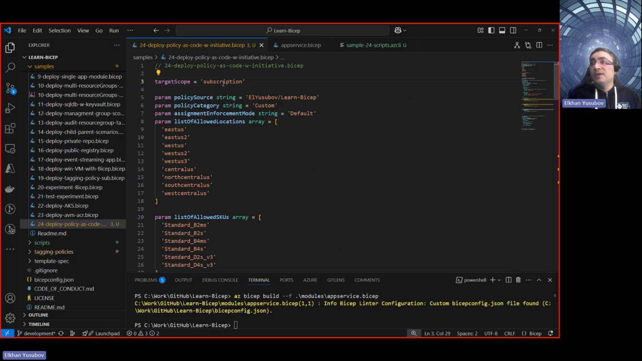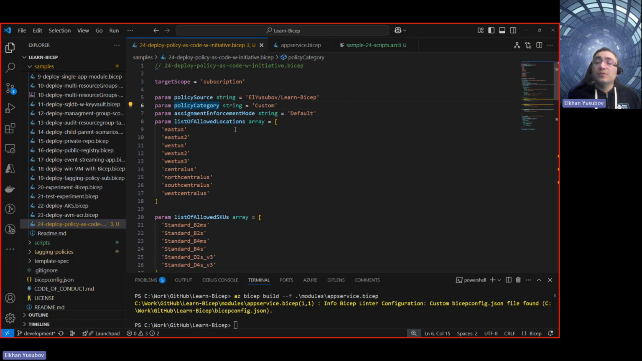Anyway, before going through that, let me explain what this Azure Bicep file is supposed to be doing. It defines parameters by policy source, where it's coming from, the type or category of this policy, which is custom, and it has a default enforcement mode, which is usually what you are going to see.